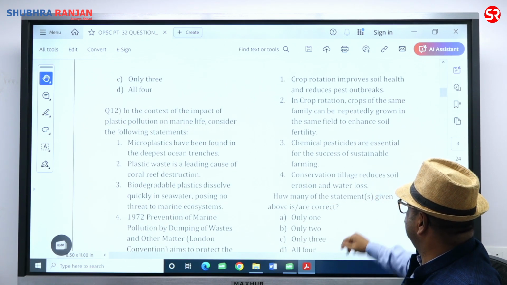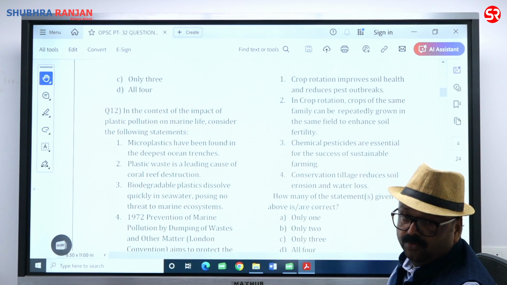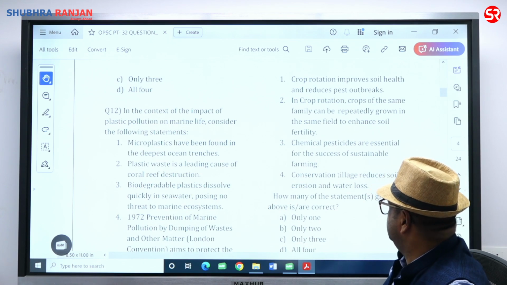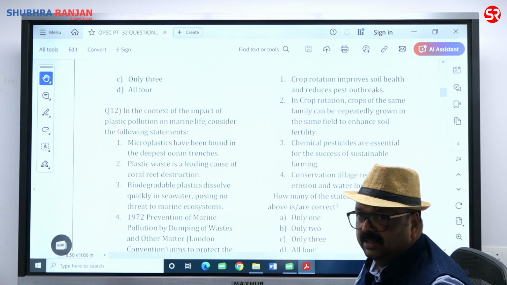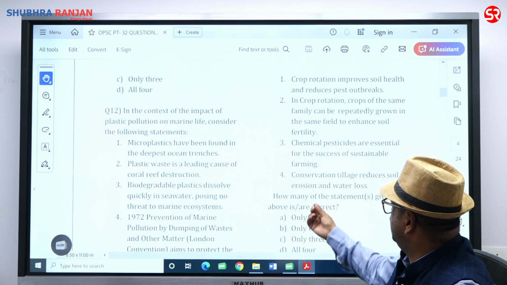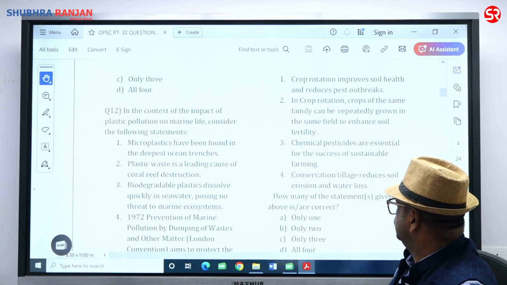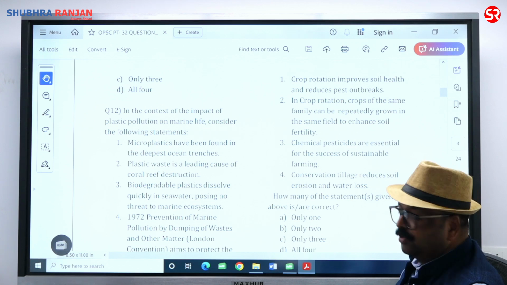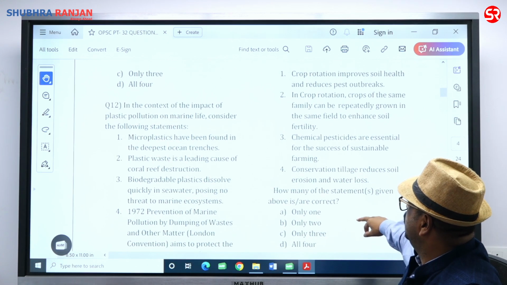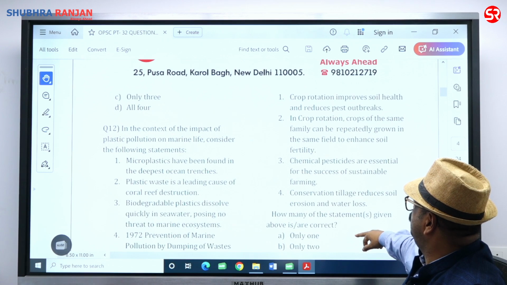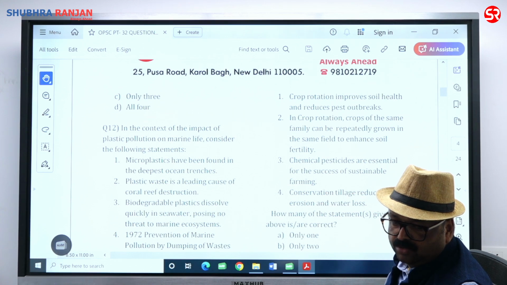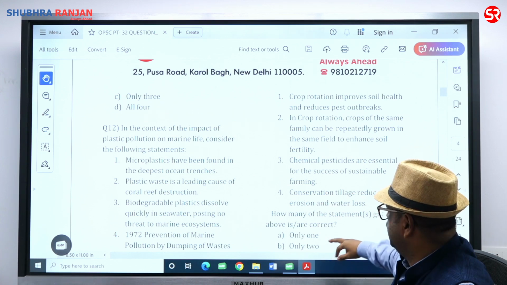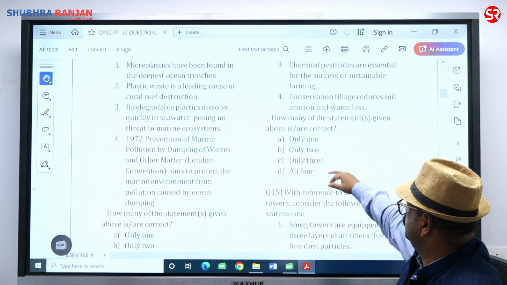Conservation tillage reduces soil erosion and water loss. Fourth is right. Tillage अगर आप नहीं करते हो तो soil के अंदर से नमी भी कम होती है and soil is not going to be loosely held. So erosion से भी आप उसे बचा सकते हो. So 1 and 2, 1 is correct and 4 is correct. 2 and 3 is wrong. So only 2 options are correct. Only 2, that is beta.